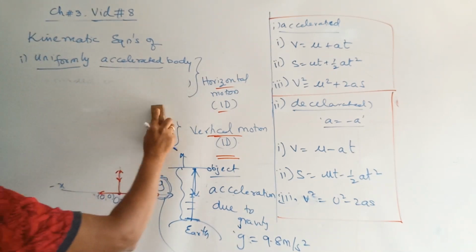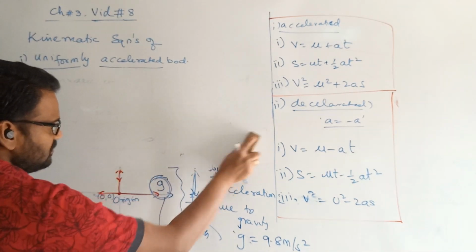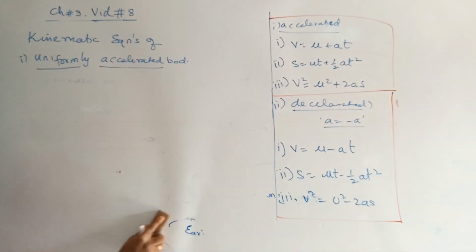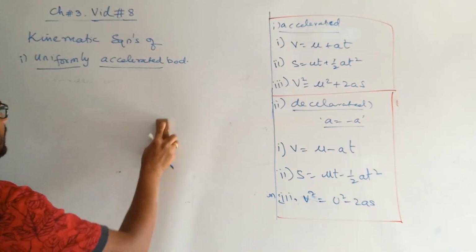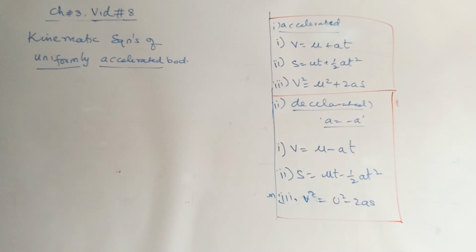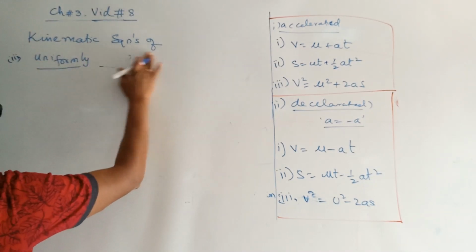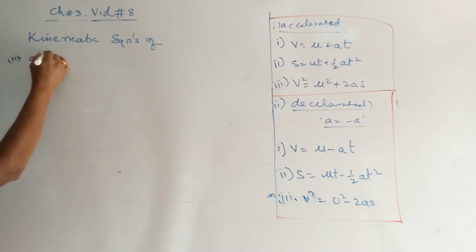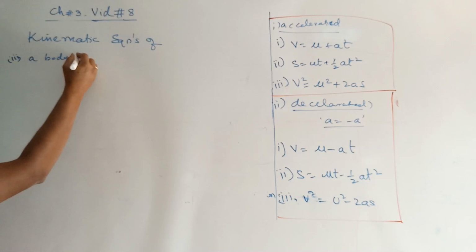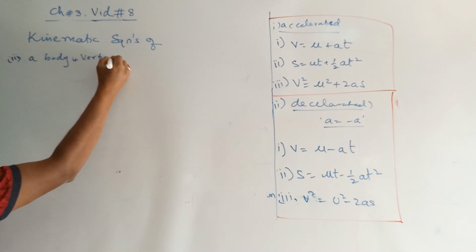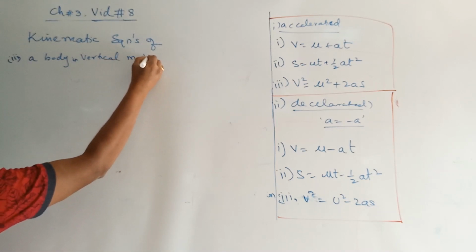Second part, we'll write the equations here. You should know this basic concept of acceleration due to gravity before going further. Now let me write equations for the third case. Kinematic equations of a body undergoing vertical motion.